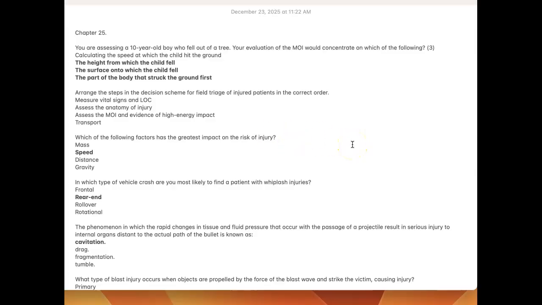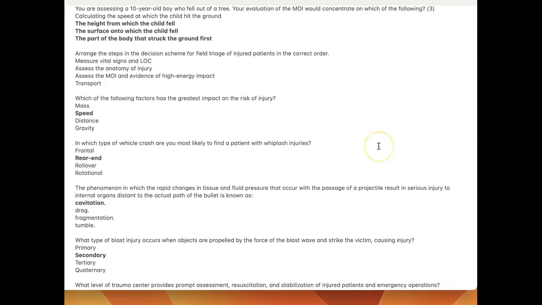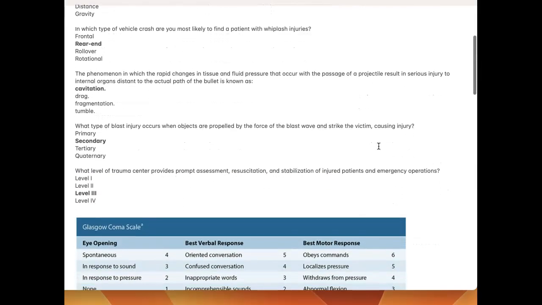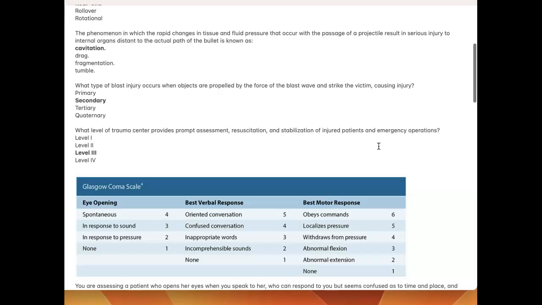Speed. In which type of vehicle crash are you most likely to find a patient with whiplash injuries? Rear end. The phenomenon in which the rapid changes in tissue and fluid pressure that occur with the passage of a projectile result in serious injury to internal organs distant to the actual path of the bullet is known as cavitation. What type of blast injury occurs when objects are propelled by the force of the blast wave and strike the victim, causing injury? Secondary.